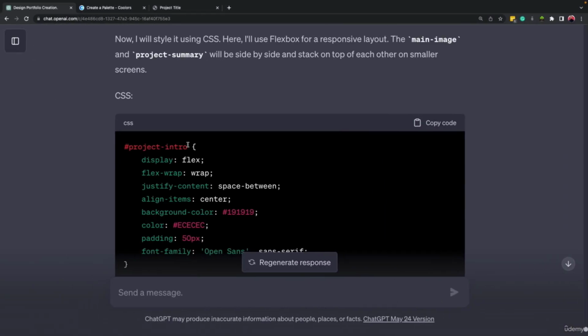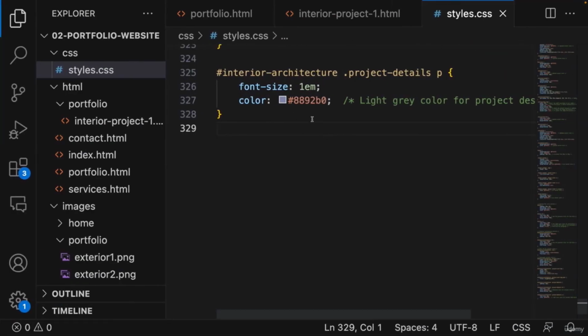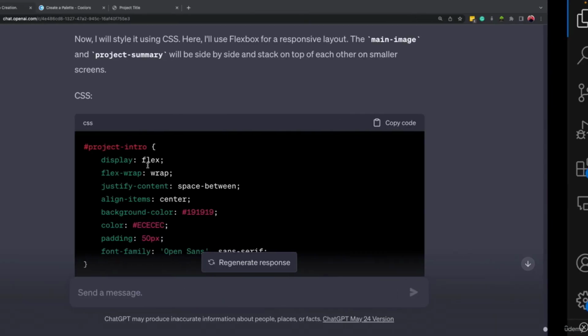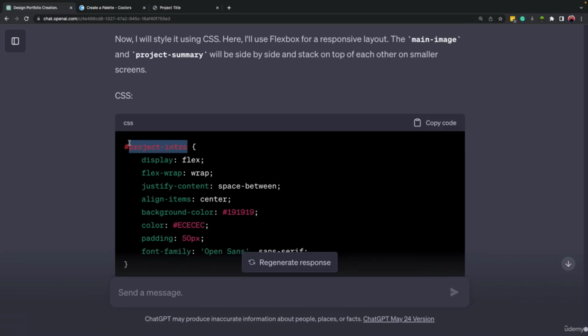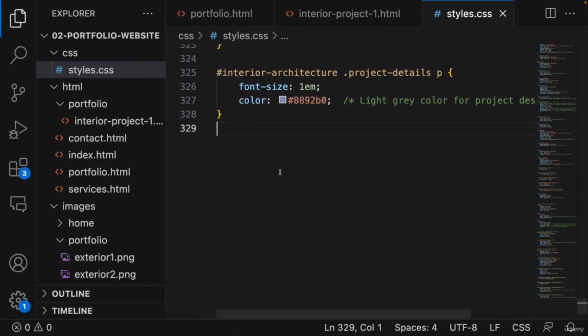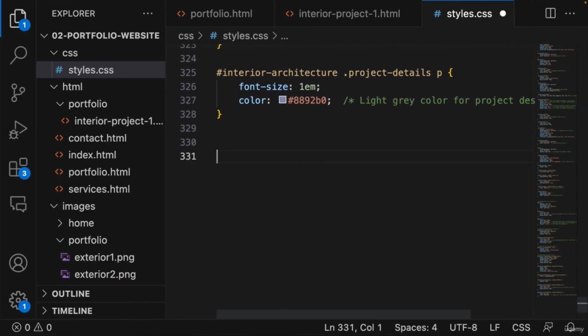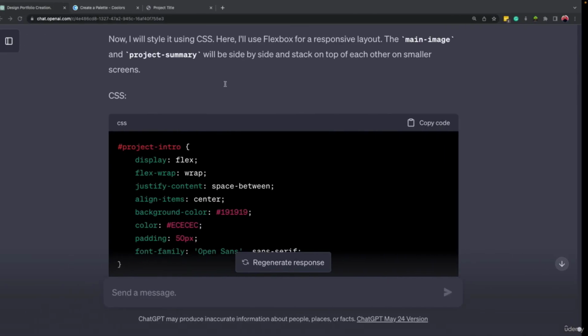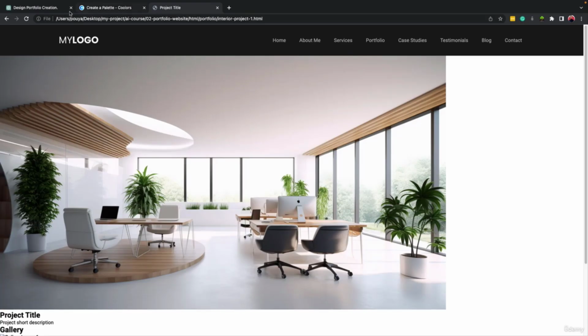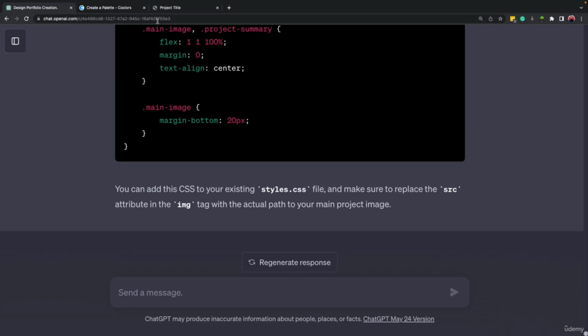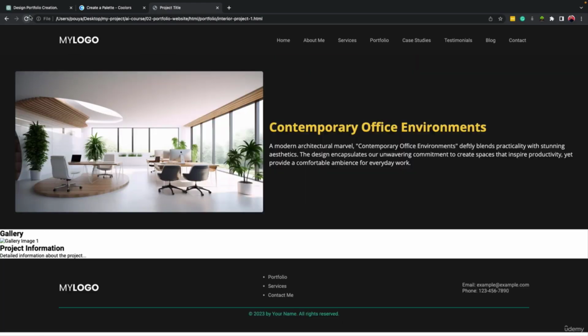Before we paste it, because all of the styles that we are working on are in one file, come here and check if we have this name before. Okay, all right, so we don't have it and it's safe to use it. So let's paste it, and it was complete, right? Yeah, it was complete. So let's come here and refresh it.